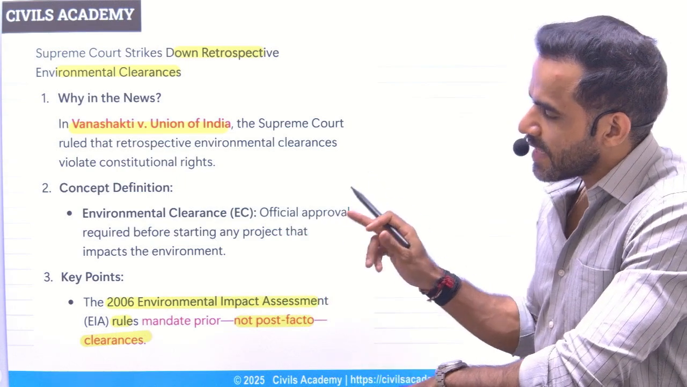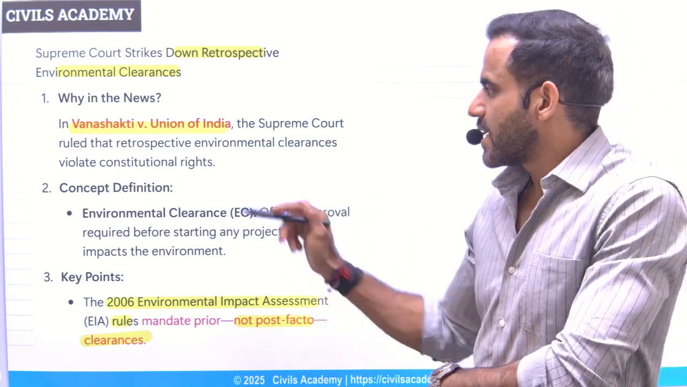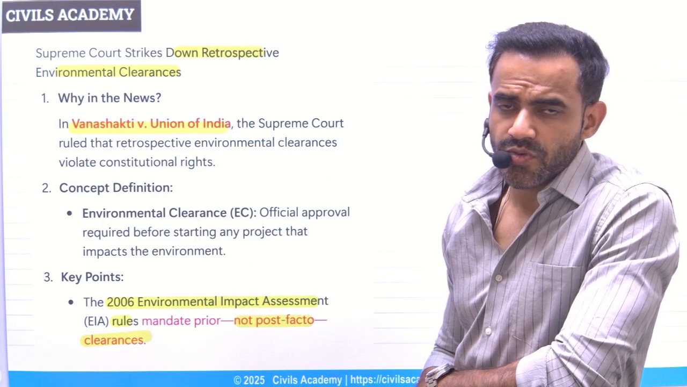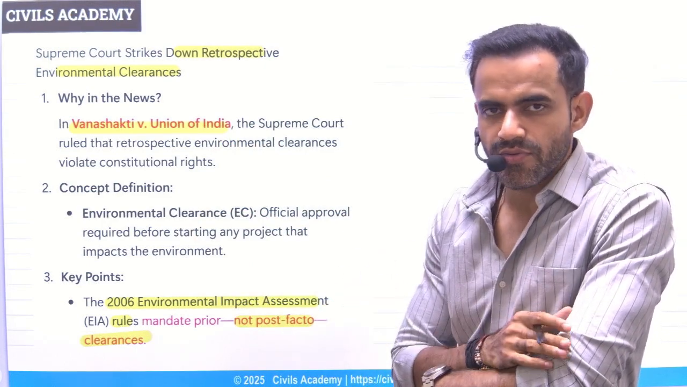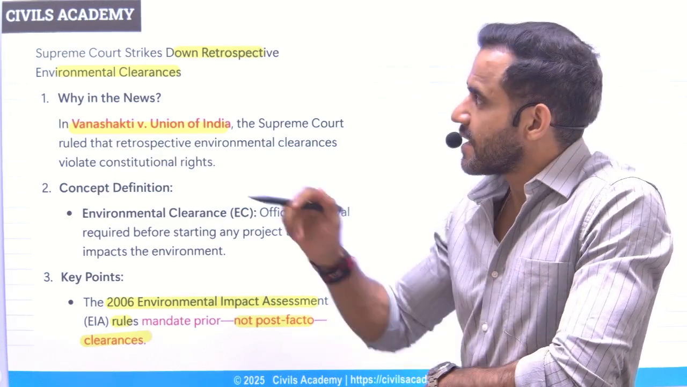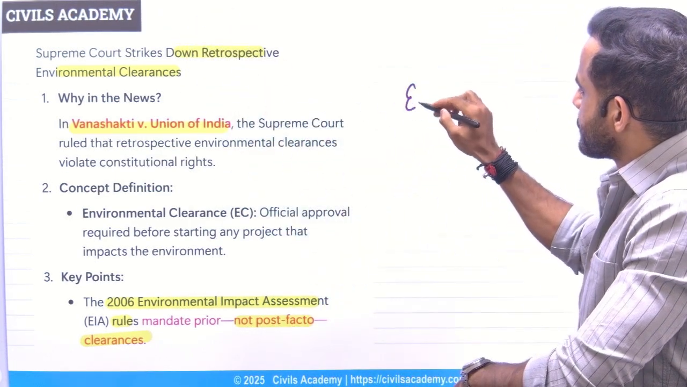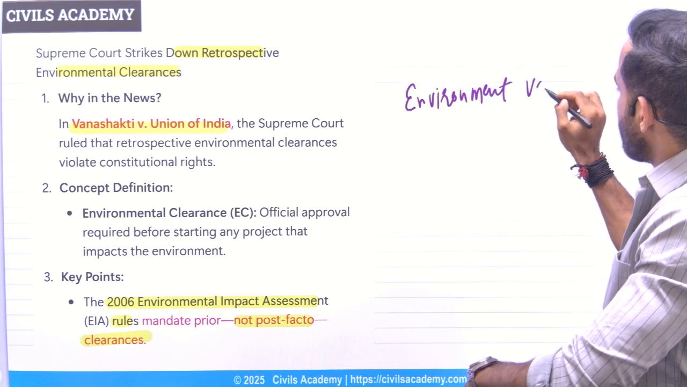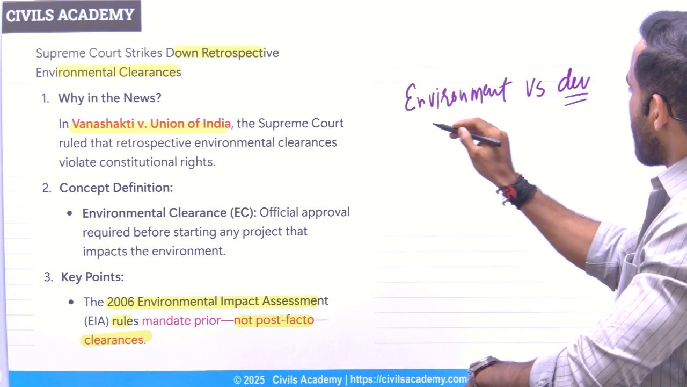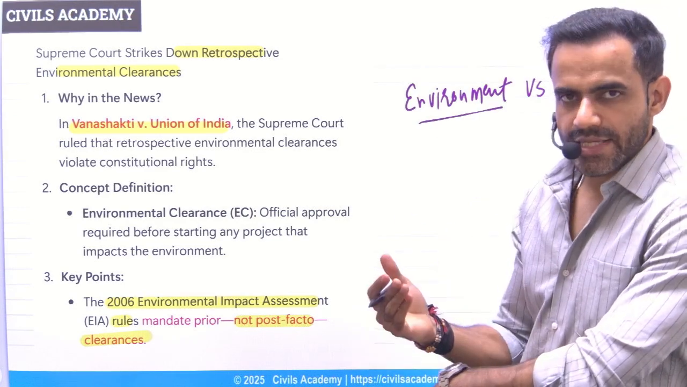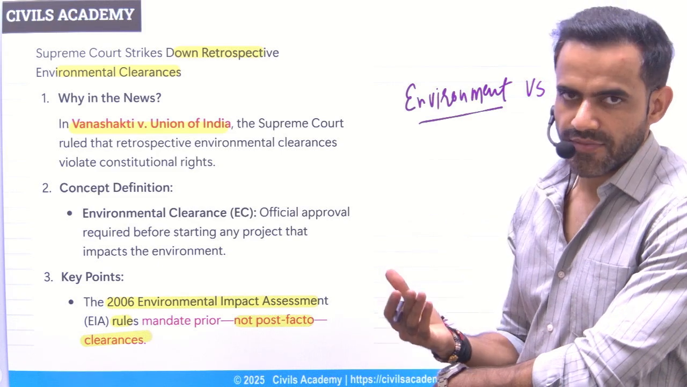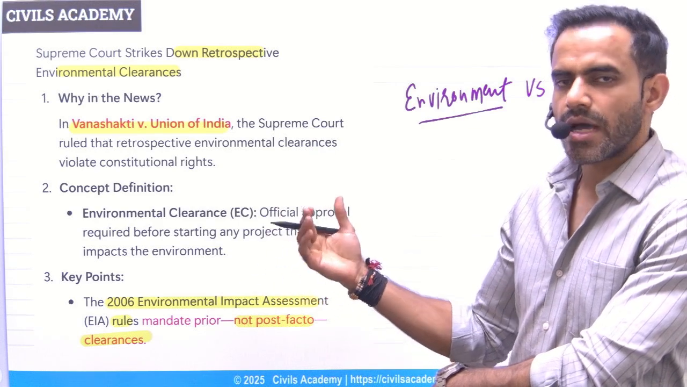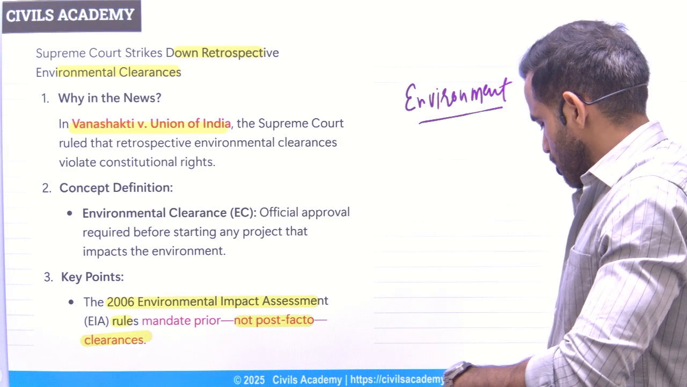If government is allowing that kind of approval, then it is going to violate the right to a free environment or clean environment. Now understand one more thing, why government will allow retrospective approvals. Understand, there is a conflict between the environment and development. If the environmental approval process is quite complex, then it will adversely impact the growth and development. So that's why government was allowing retrospective approvals, but now the Supreme Court has said that you cannot do so.